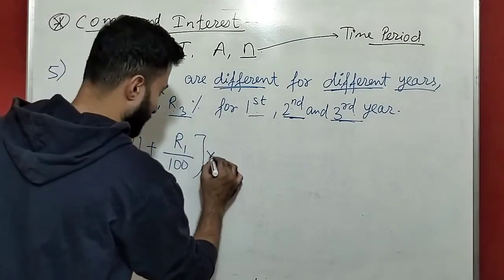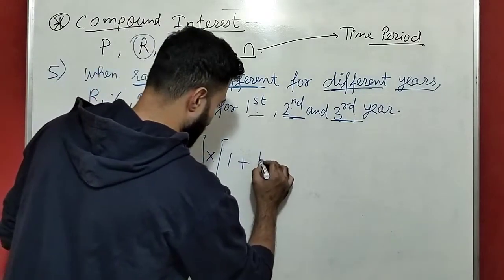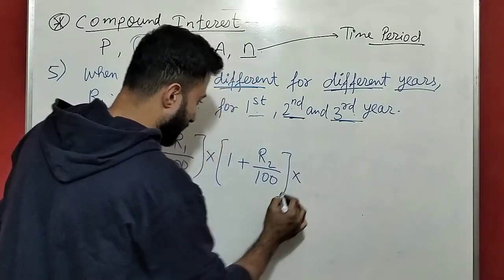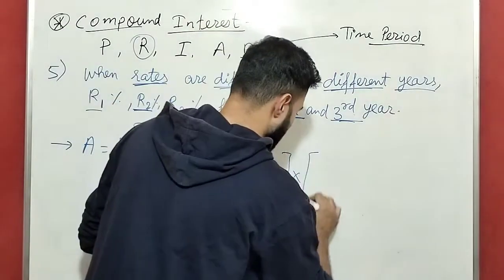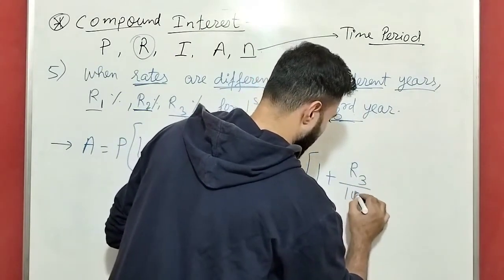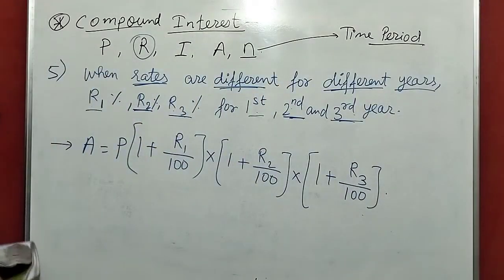For second into 1 plus R2 by 100, into third 1 plus R3 by 100. Okay, this is the formula.